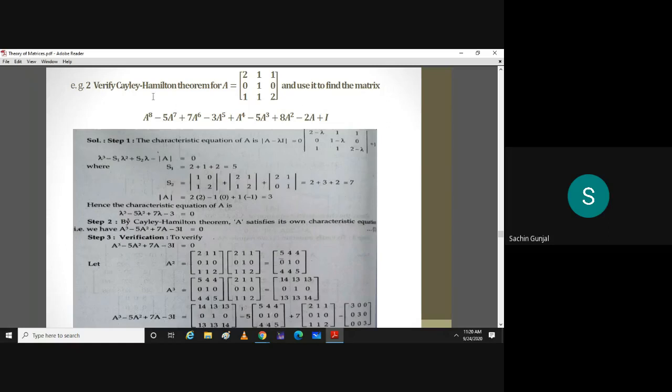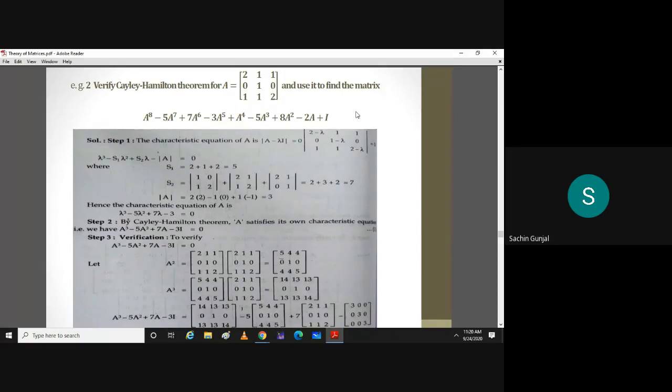Verification is okay. Everybody understood how to verify Cayley-Hamilton theorem. Any idea about this expression? How to find a matrix after you do this whole calculation? Sir, we can take out the common part because the equation that would be formed is in cubic form. So we can try to get the cubic form from the equation, like 8, 7, 6, and 5. We can take 5 common. Very good. So that's the idea. Try to take common from this huge expression and make it 0.